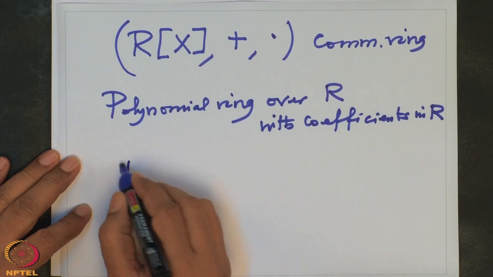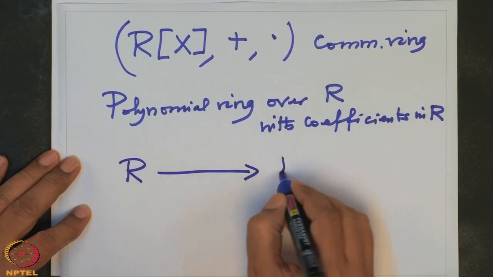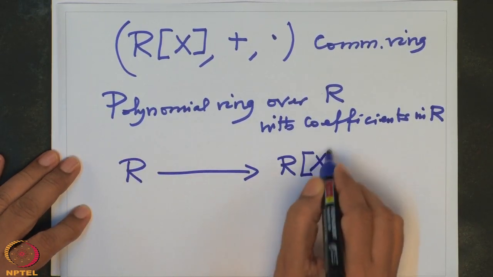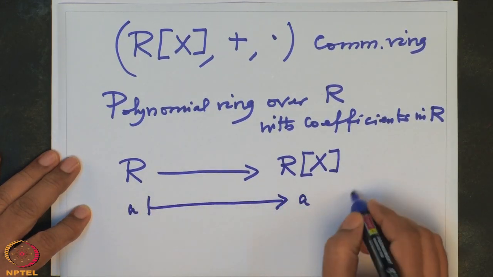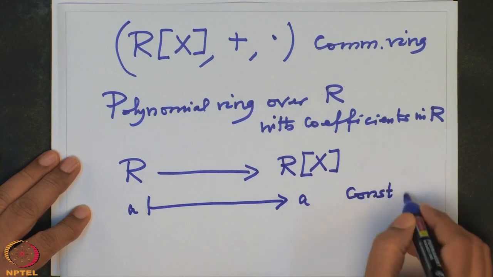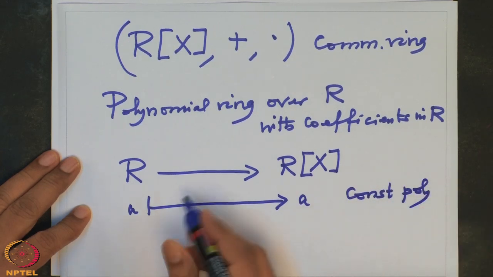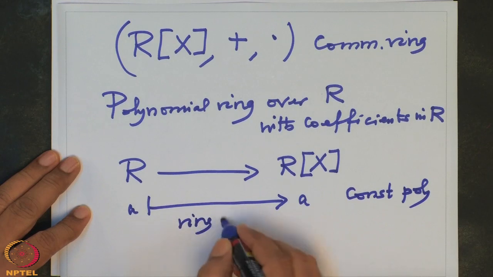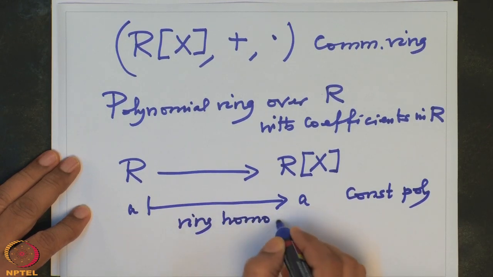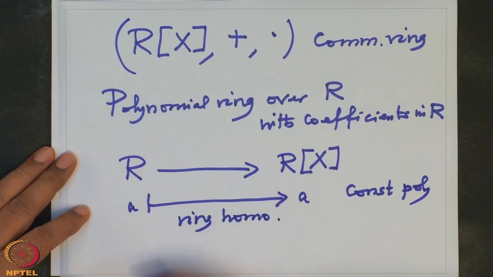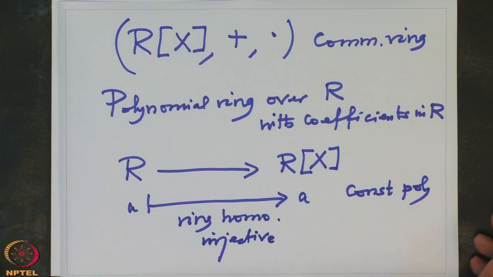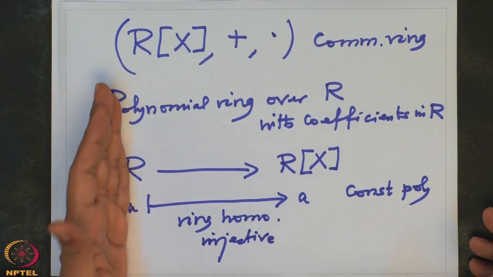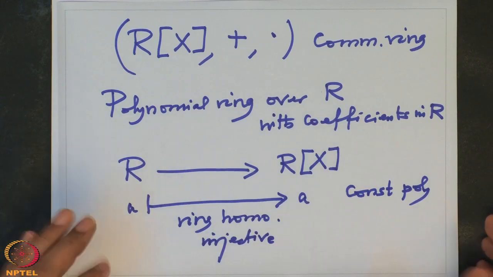And we have the natural map from R to R[x], namely a going to a. These are called the constant polynomials, and this is a ring homomorphism. Not only an arbitrary ring homomorphism, but this ring homomorphism is injective. That means it is injective as a map, that is, different elements go to different images.